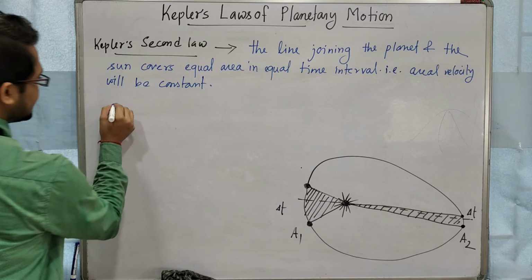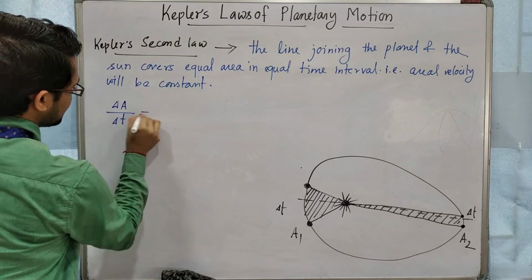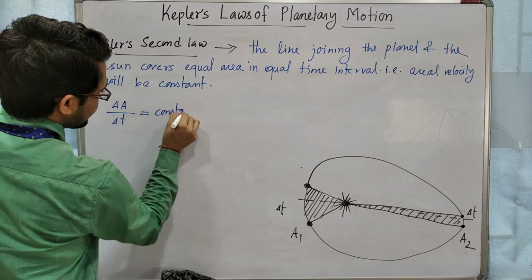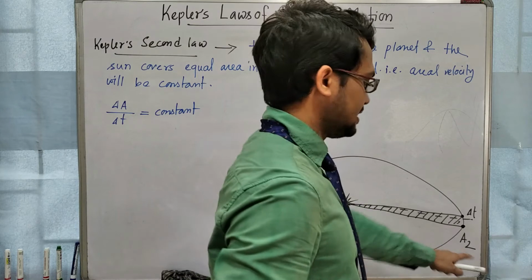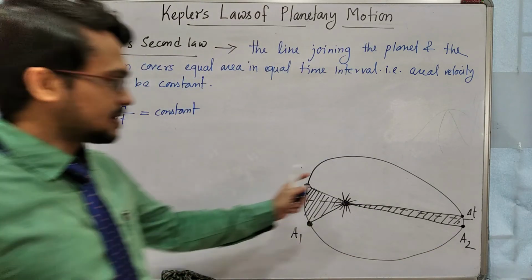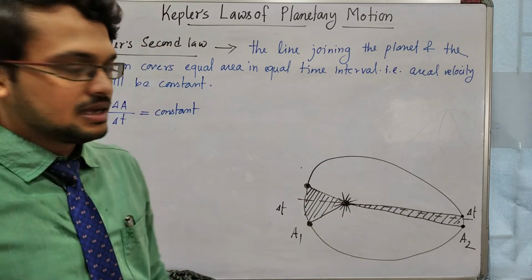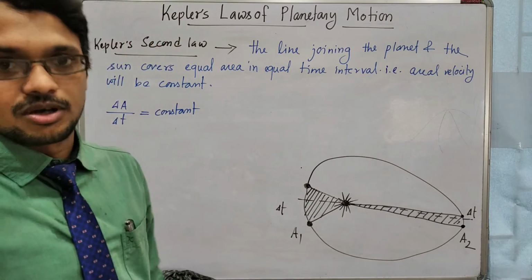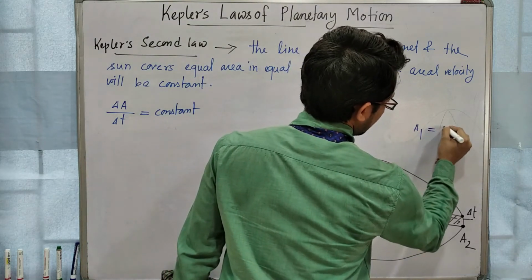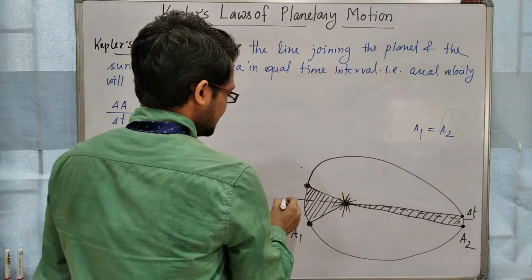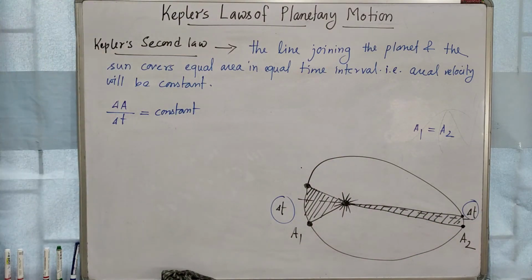That means here delta A by delta t will be constant. Here delta A means A1 and A2. This type of diagram is given. Here delta t, A1, A2 are areas. Which option is correct? Four options are given. Then the correct option will be A1 equal to A2. Here remember, the time should be the same, otherwise they will not be equal.